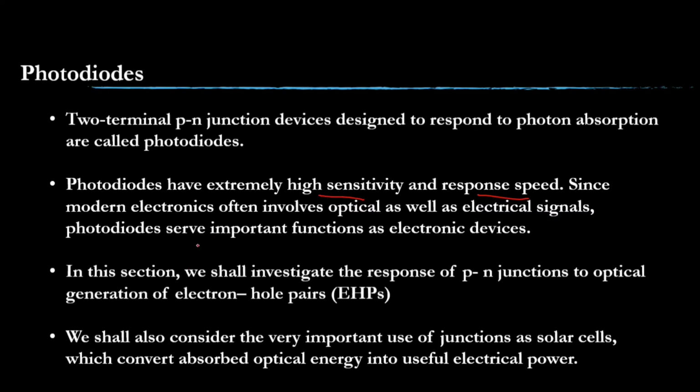As we said earlier, here also the p-n junction works based on electron-hole pair generation. And a very important use of the junction is as a solar cell, which converts optical energy into electrical power. Not a small amount of light converting into a very small signal, but a large amount of light converting into electrical power, which may be used to power an entire farm or entire home, whatever it is. We can use it on a large scale.